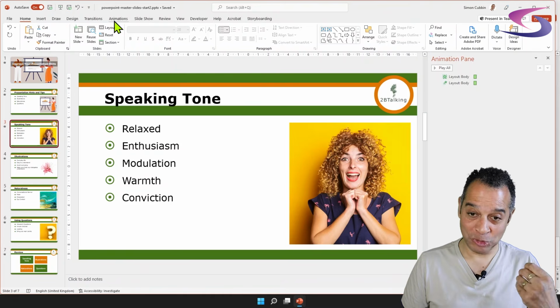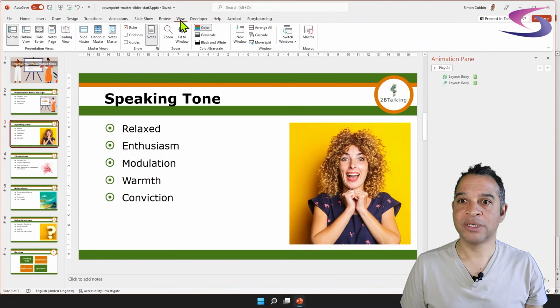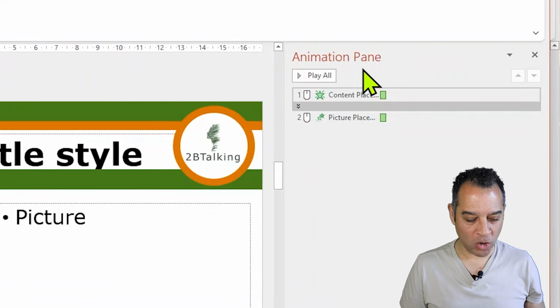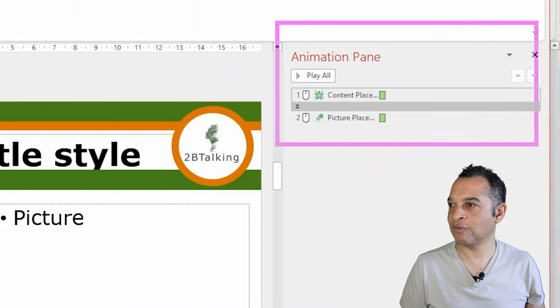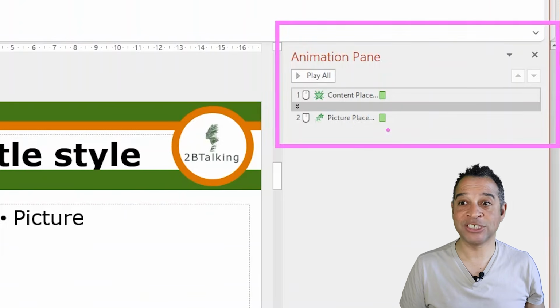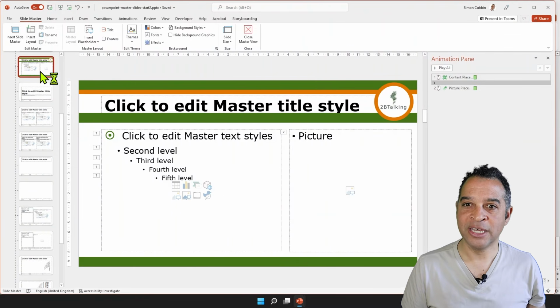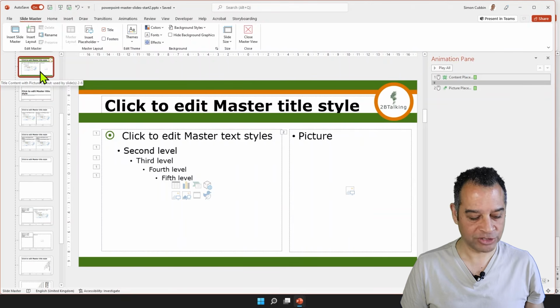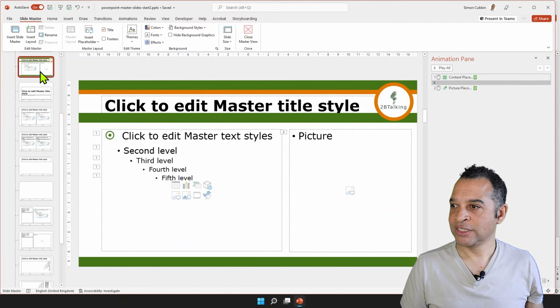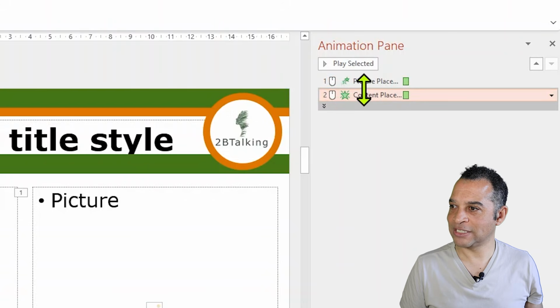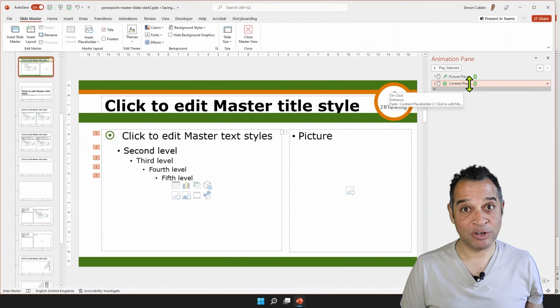So again, you would go to View, Slide Master. In the animation pane on the right hand side, can you see this here? This is where all your animations are happening. Making sure you're on the right slide, hopefully we haven't clicked off of it, you should be on the title content with picture layout slide. What I can do here is adjust this by dragging it. I'm going to drag this below. So firstly, it's the picture placeholder, and then it's going to be the content. Let's have a look and see how that works.